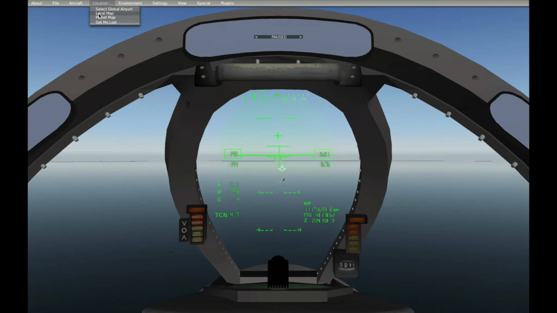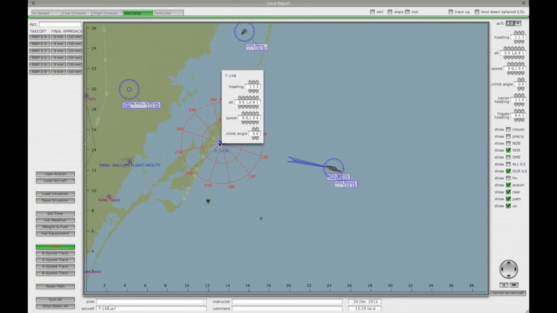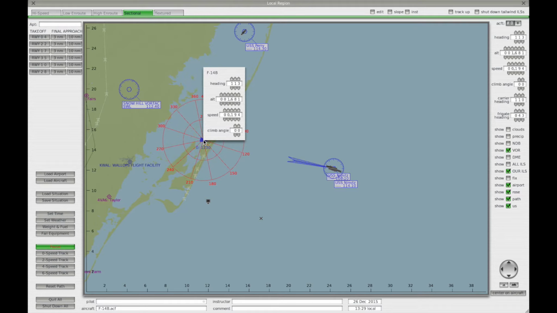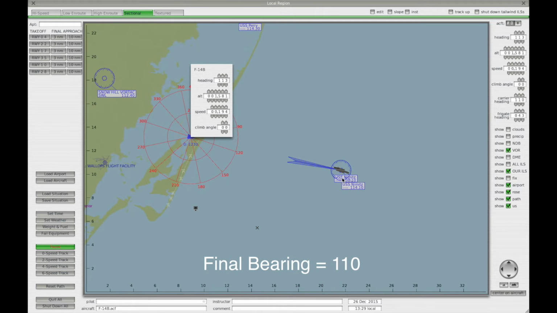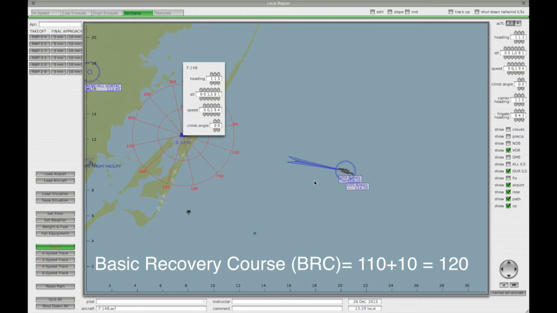Go to the maps page and drag yourself out to at least a 10-mile final. This will set you up for a Case 3 straight-in if at night or in bad weather. On the right side of the maps page you will see carrier heading. That is the heading of the landing area, not the bow of the ship. The ship's heading will be 10 degrees greater than that since it is a 10-degree angled deck. The heading of the landing area is the final bearing and what the ILS is aligned to. The ship's heading is the basic recovery course.